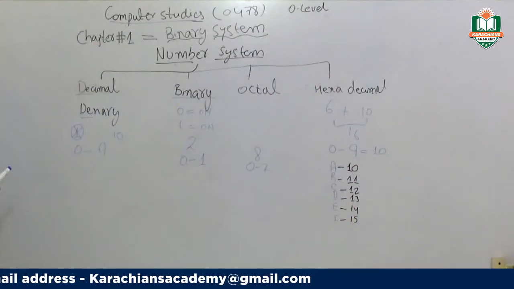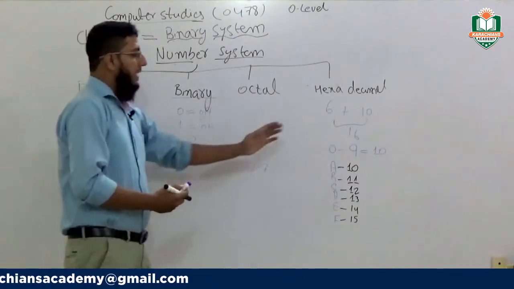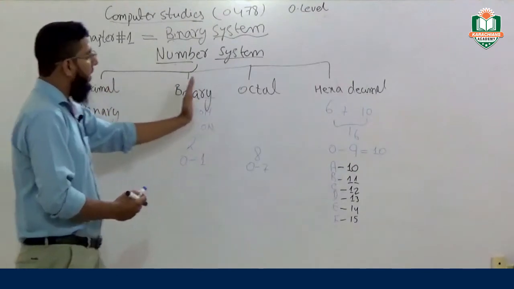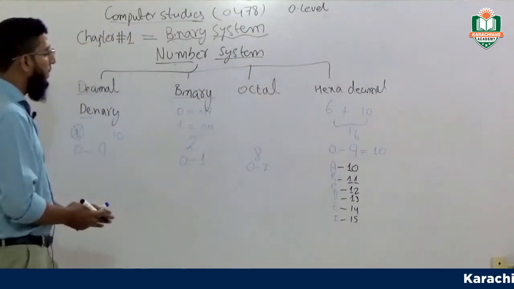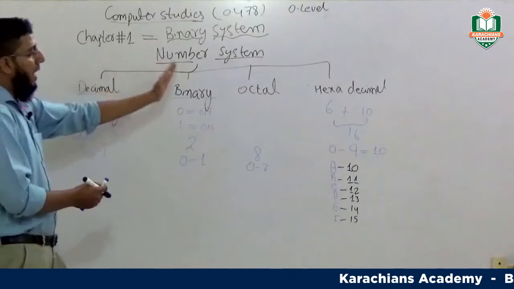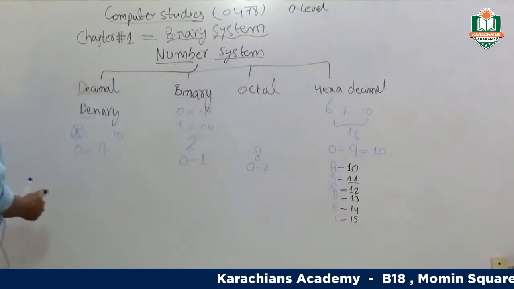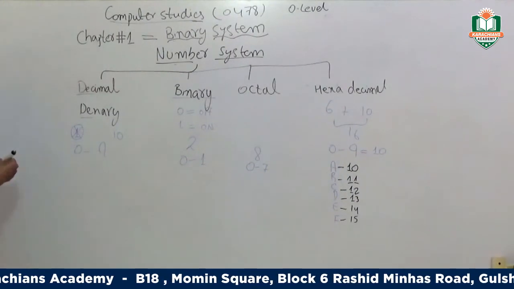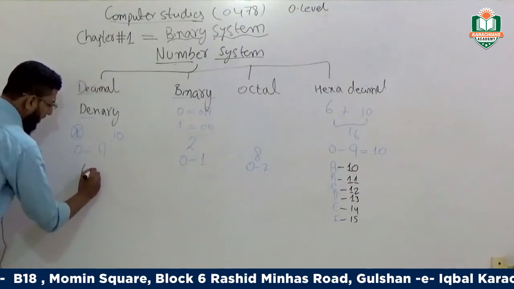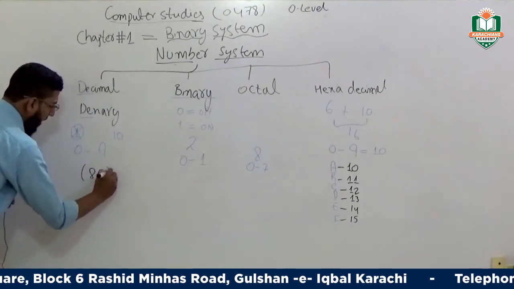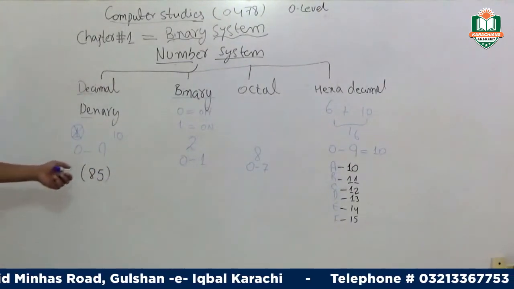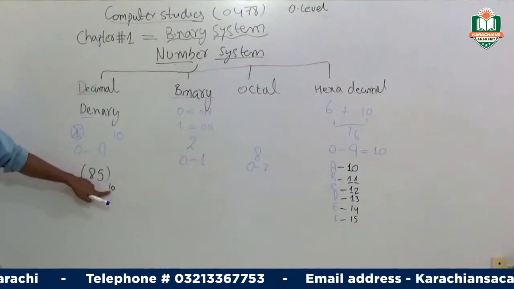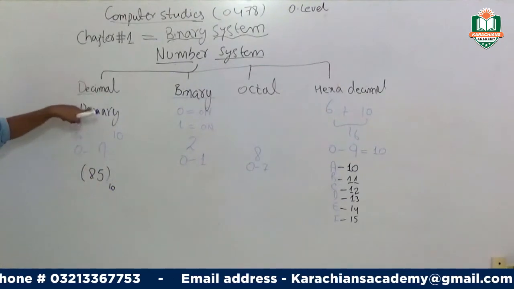With these different number systems, decimal, binary, octal and hexa, we have to convert from one number system into another. Again we are starting here. First of all, we have a basic value in the decimal number system, 85. We have the number 85. I put the base here. Now this base belongs to the binary or decimal number system.